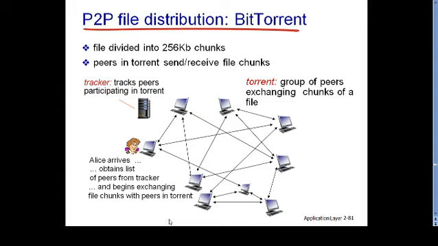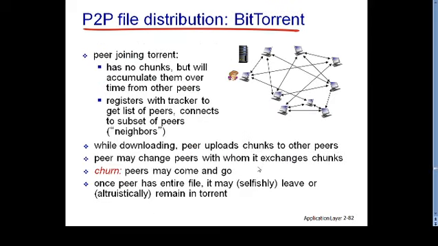Initially Alice doesn't have any chunks, but she will try to get some chunks from the three peers she has contacted. As you can see, for a peer joining a torrent, initially Alice has no chunks, but will accumulate them over time from the other peers.